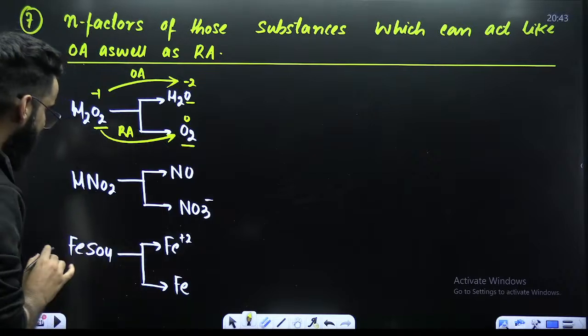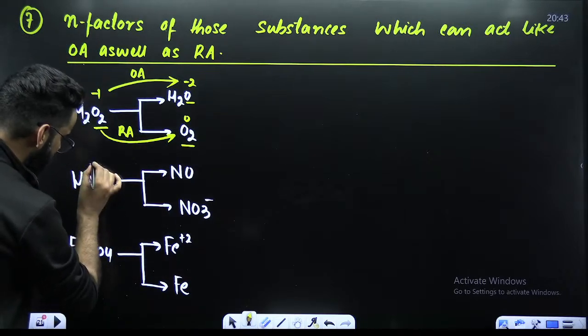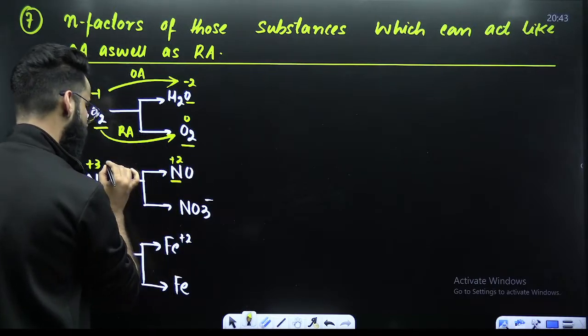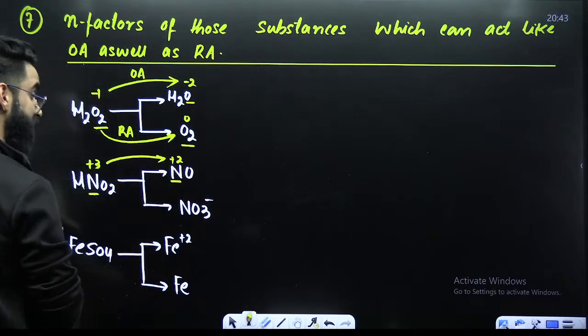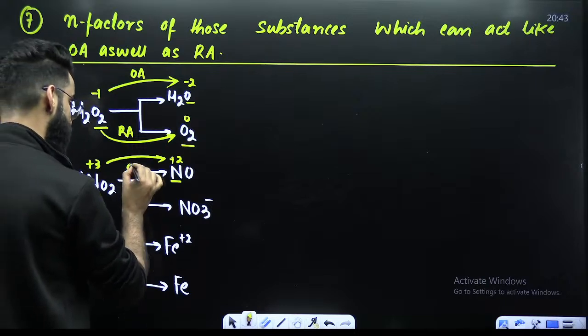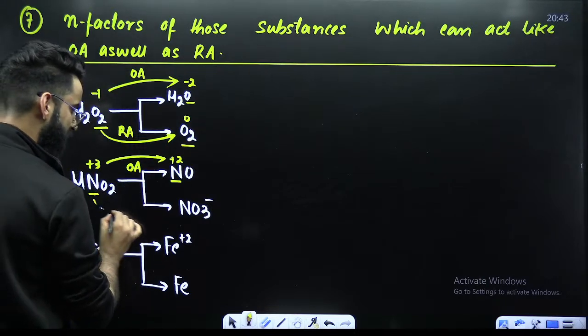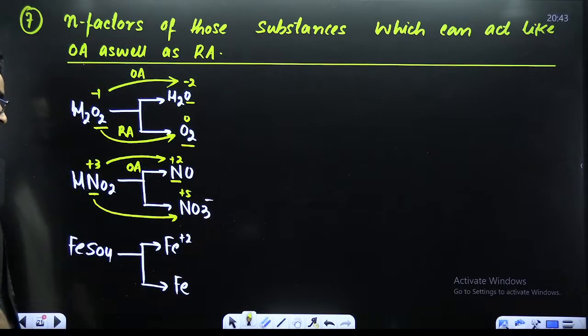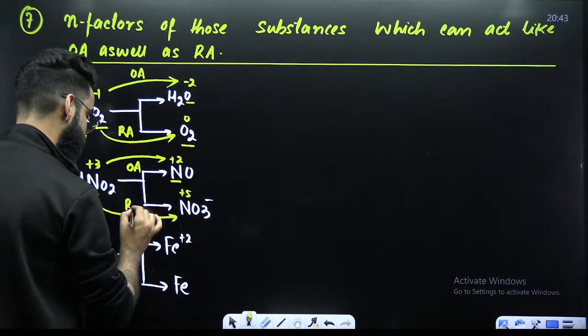Right? Similarly, look at this nitrogen. Its oxidation state here will be +3. Here it's going to be +2. Now, +3 to +2, decrease in the oxidation state, reduction, oxidizing agent. +3 to +5, increase in the oxidation state, means oxidation, reducing agent.